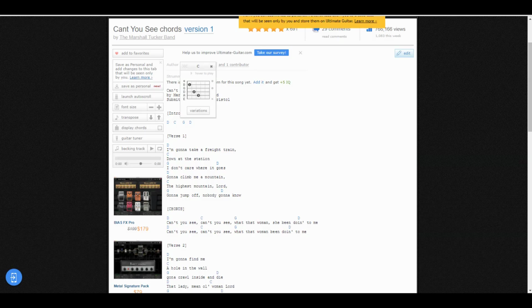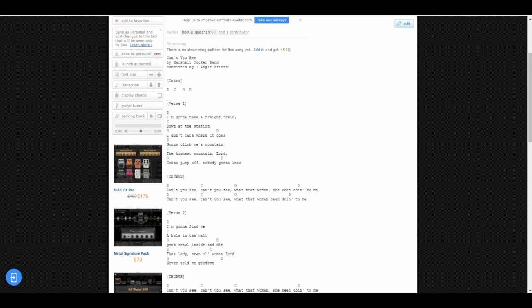I don't want you to look at this Can't You See chord chart here and go, well, this C chord is the only way I can play it because that's what this person wrote on this piece of sheet music. That's not true at all. Play it the way that you are learning it, the chords and all those sorts of things. So again, you're having fun. It's motivating you. It's not distracting you and taking you away from playing along with music.